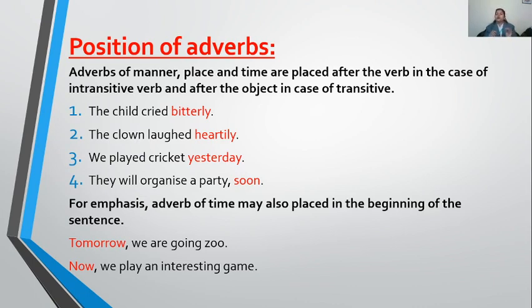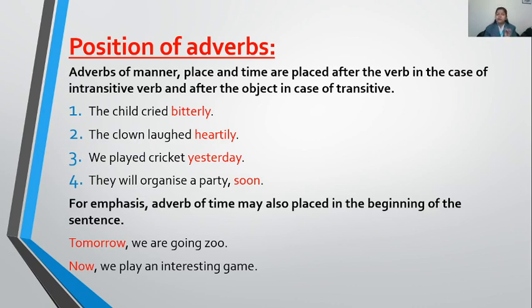So children, very easy. You need to be a little focused right now. I told you 6 types of adverbs. Interrogative adverbs are always used in the beginning. That is clear to you? Okay, now let's talk about the adverb of manner, adverb of time, and adverb of place. These 3 adverbs are placed after the verb. After the verb means at the last of the sentence.